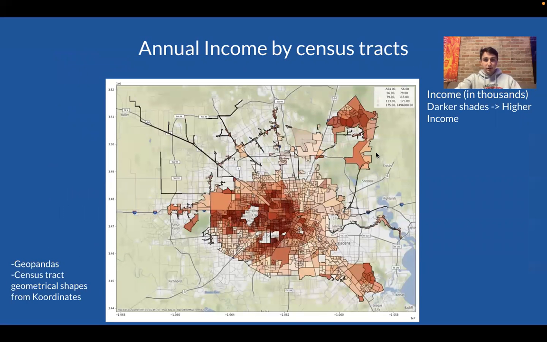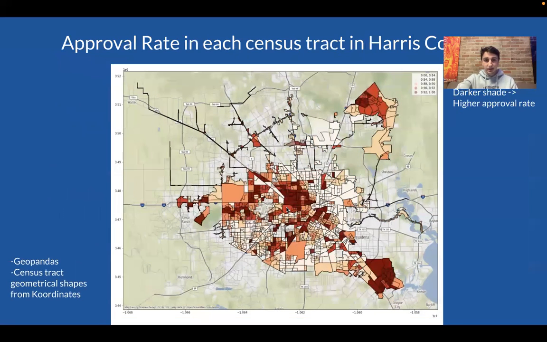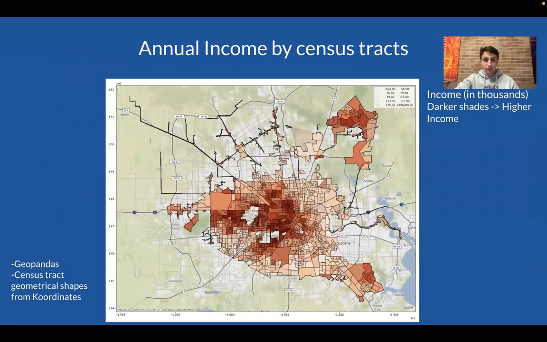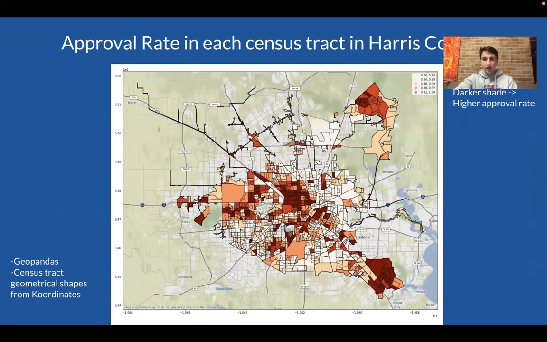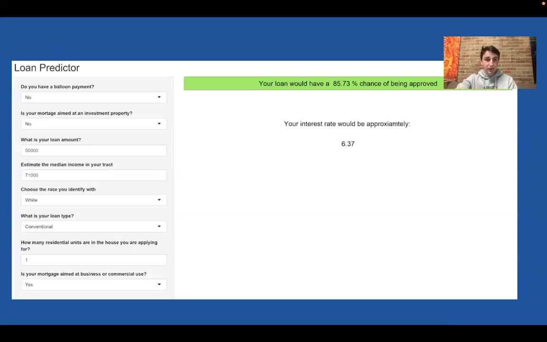You can see here that we took a map of Houston and we plotted a bunch of polygons on it. The darker areas represent higher income areas. And then in this graph, the darker areas represent higher approval rates for applications to loans. And you can see as I flip back and forth that they're pretty similar. So you can assume that higher income areas have higher approval rates.